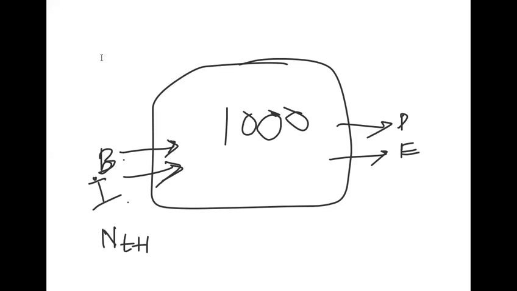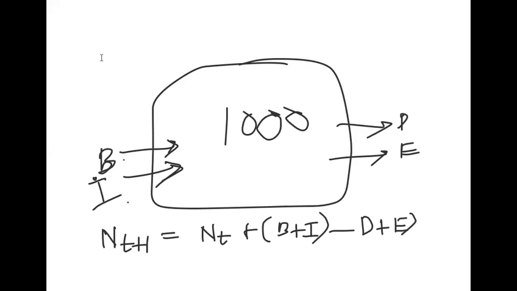N(t+1) equals N(t), the current population 1000, plus B plus I, immigrants, minus D plus E. Very simple, but it is a regular question. So we should add births and immigrants, and subtract the deaths and emigration. So this is the population growth, the size of population for any species.